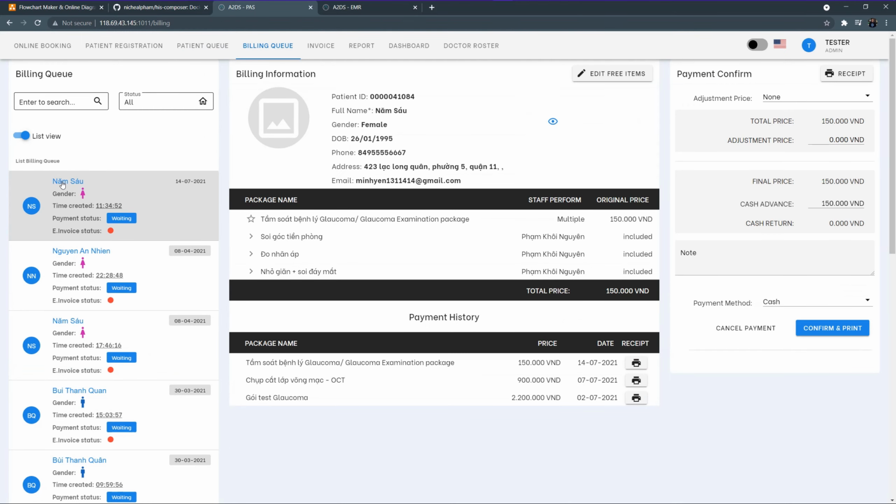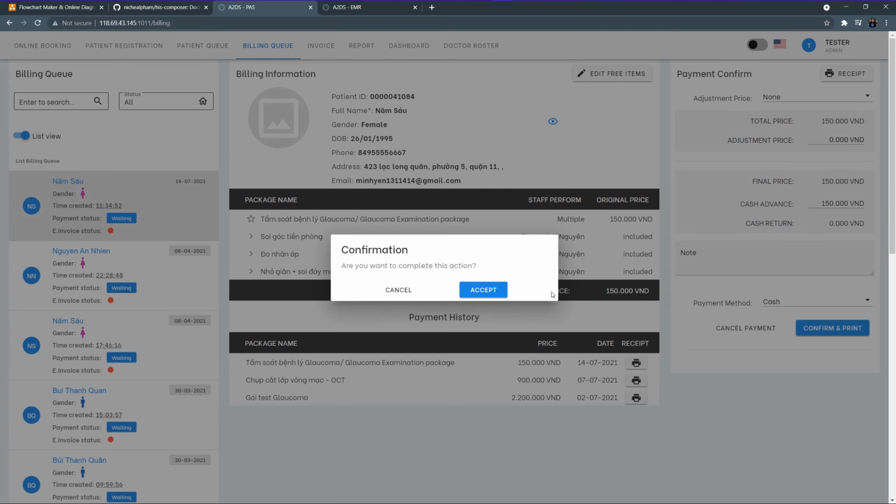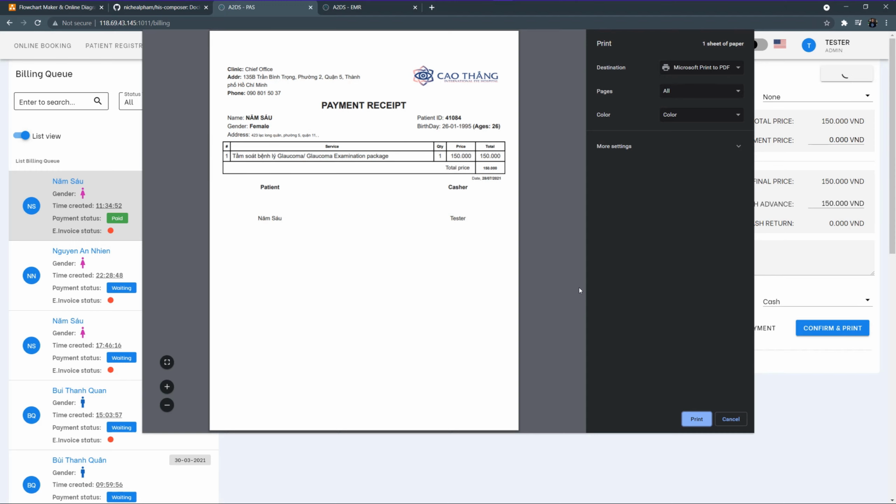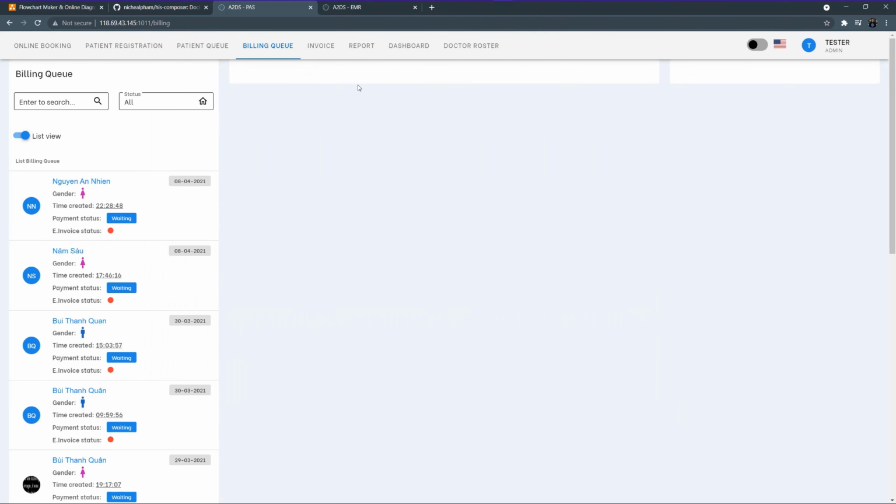The final payment contains all of the information about the price of each of the assessment procedures, and the receptionist has the ability to give a discount to the patient if necessary. And finally, confirm and take the payment. And just like that, the patient journey has been completed. And the final step is to export the report.